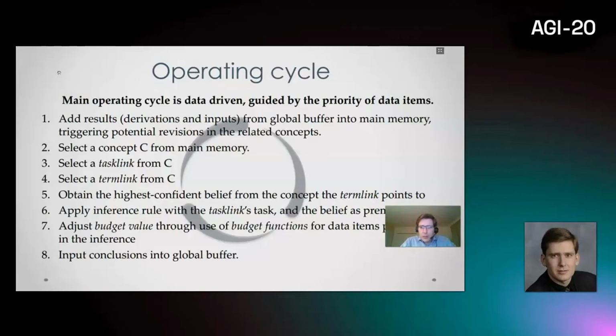So we first add things from the global buffer into the main memory. So we add the concept to the concept memory, for example. Then we select the concept from the main memory. Then we select the task link from the concept. Then we select the term link from the same concept. Then we obtain the highest confident belief from the concept the term link points to. Then we apply inference rule with the task link's task and belief as premises. Then we adjust the budget value, through use of budget functions, for data items participating in the inference. And finally, we input conclusions into the global buffer.